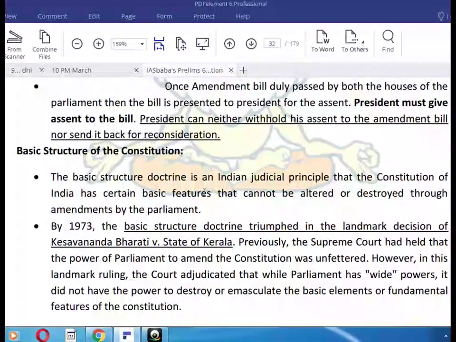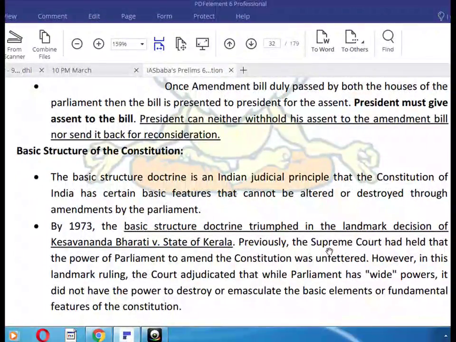Basic structure of the Constitution. The basic structure doctrine is the Indian judicial principle that the Constitution of India has certain basic features that cannot be altered or destroyed through amendments by the Parliament. In 1973, the basic structure doctrine triumphed in the landmark decision of Kesavananda Bharati versus State of Kerala.